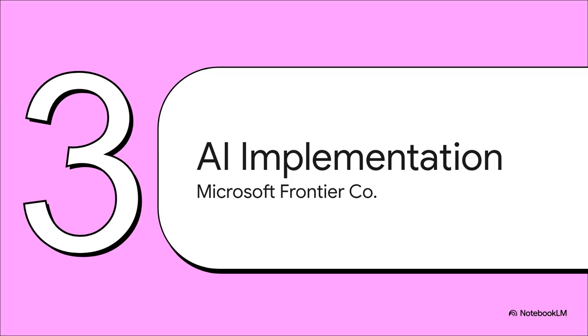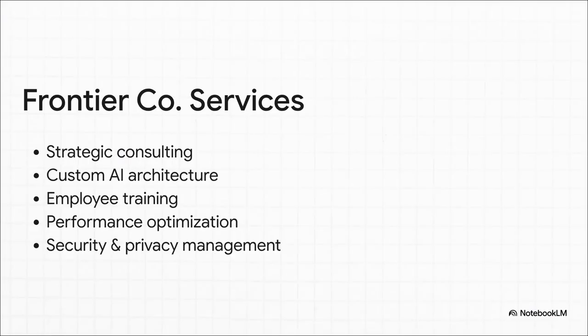Microsoft Frontier company. Just yesterday, Microsoft signaled a massive change in strategy by launching this new entity, and they are backing it with a massive $2.5 billion initial investment and an absolute army of 6,000 specialists. So the crucial point is this: Microsoft is finally realizing that merely selling AI licenses isn't enough anymore. With services spanning from strategic consulting to custom architecture, employee training, performance optimization, and robust security and privacy, they are basically stepping in like a massive consulting firm.